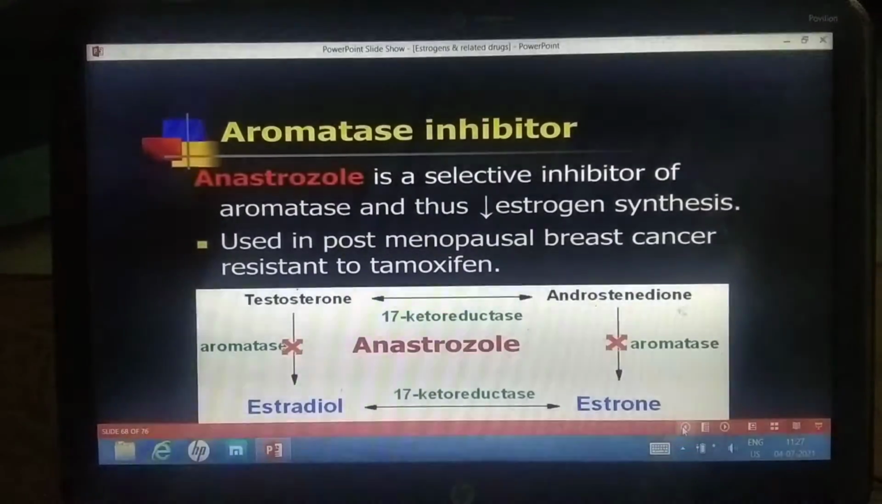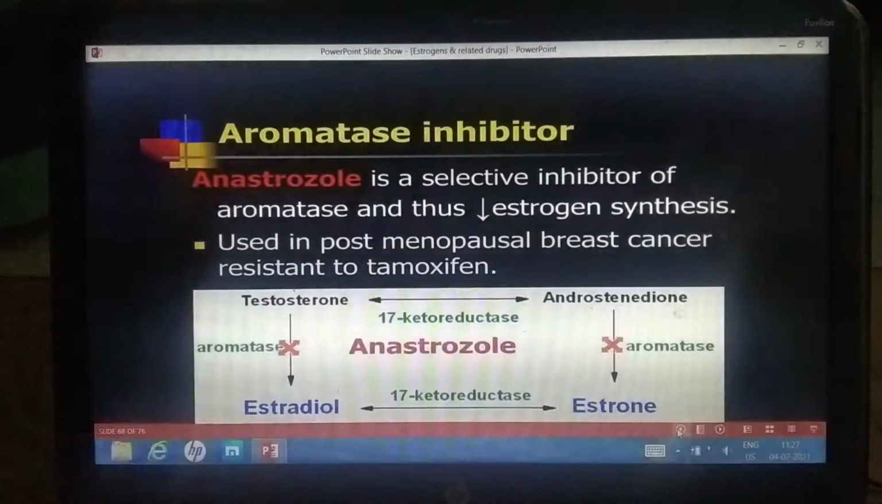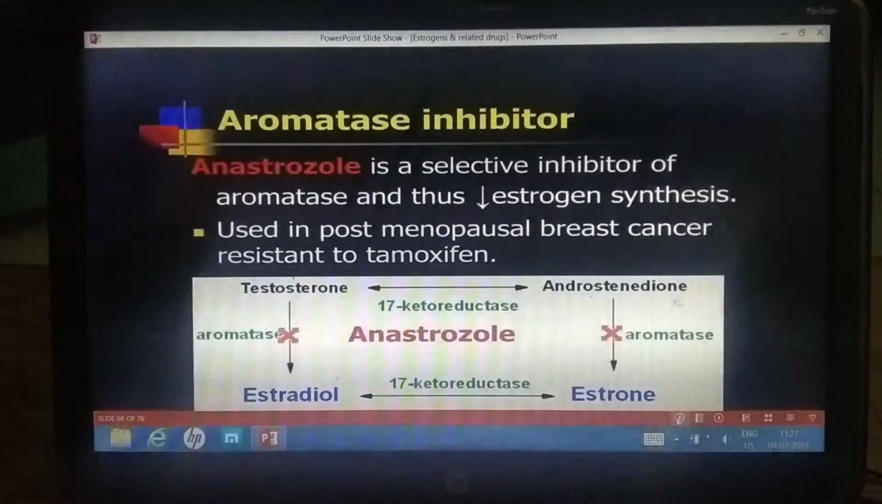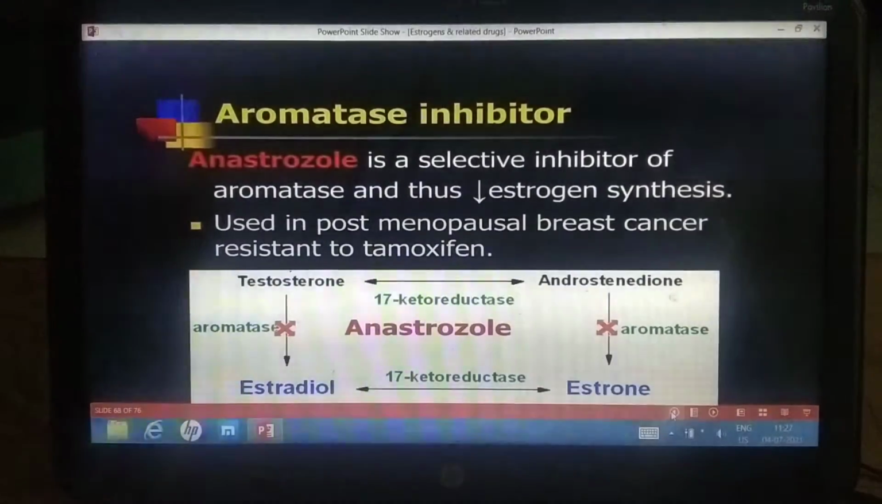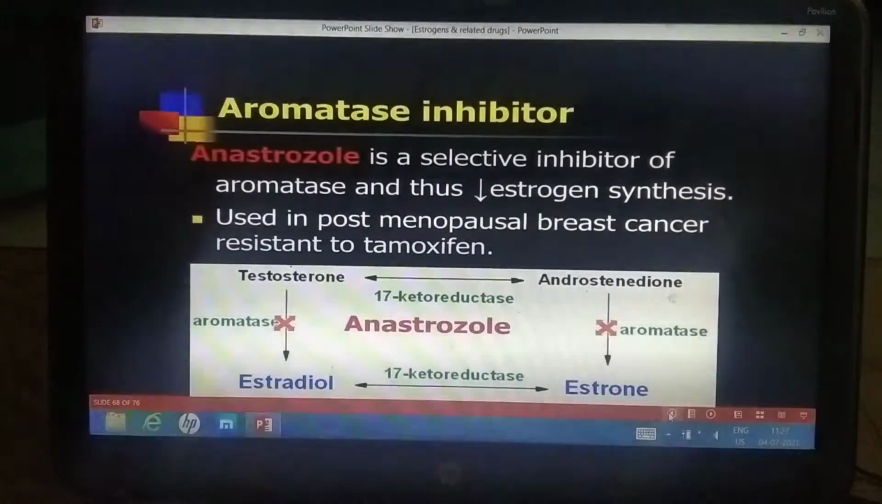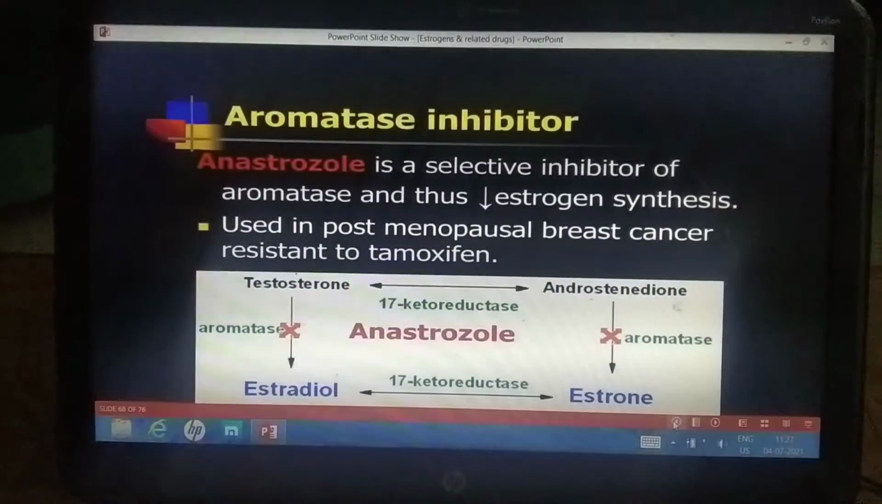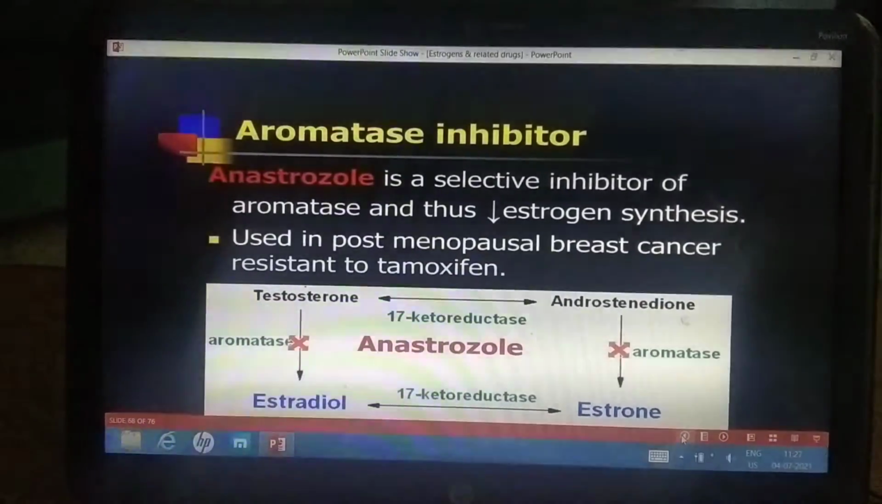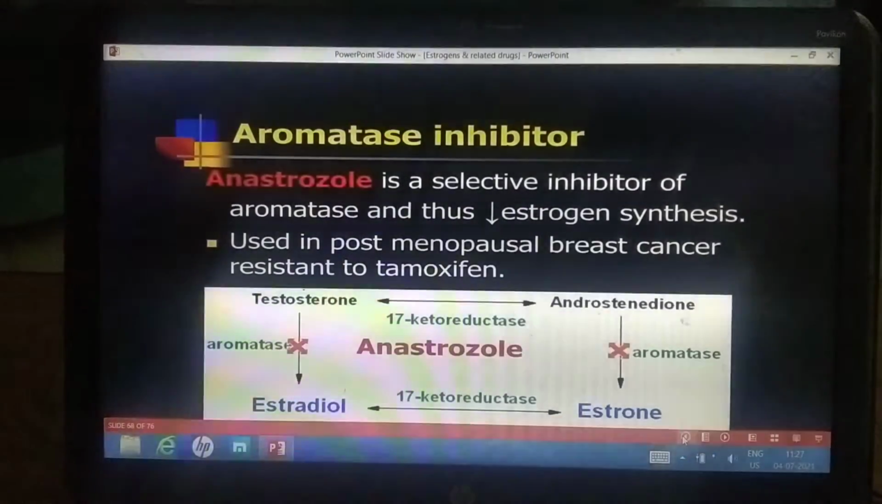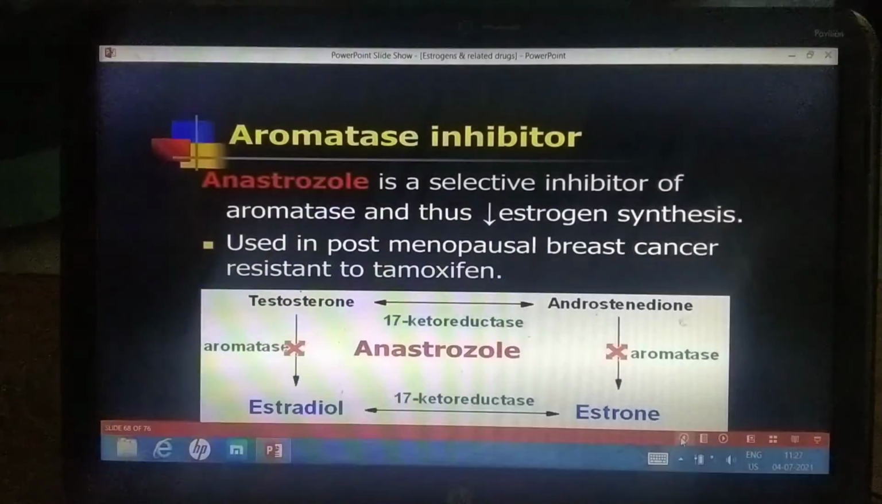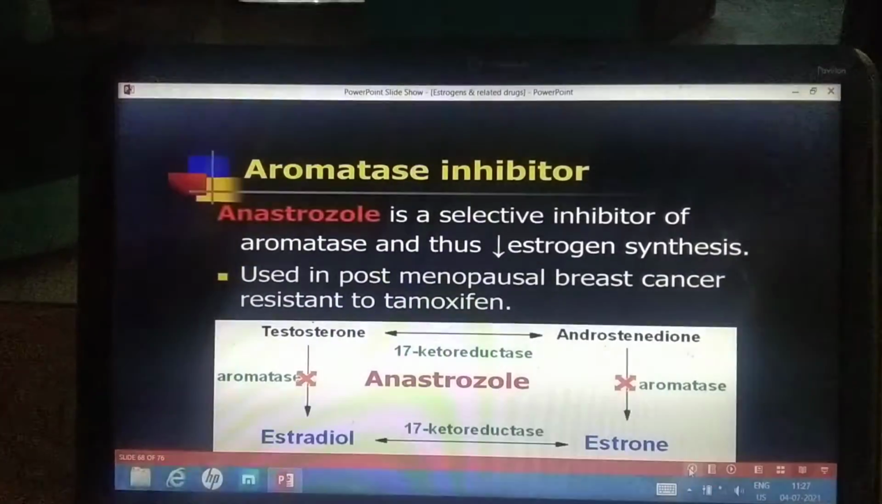So anastrozole is an aromatase inhibitor. It is a selective inhibitor of the enzyme aromatase and thus decreases estrogen synthesis. It is used in breast cancer in postmenopausal women resistant to tamoxifen. Here you can see the mechanism of action of anastrozole: it inhibits the enzyme aromatase and inhibits synthesis of estradiol and estrone.